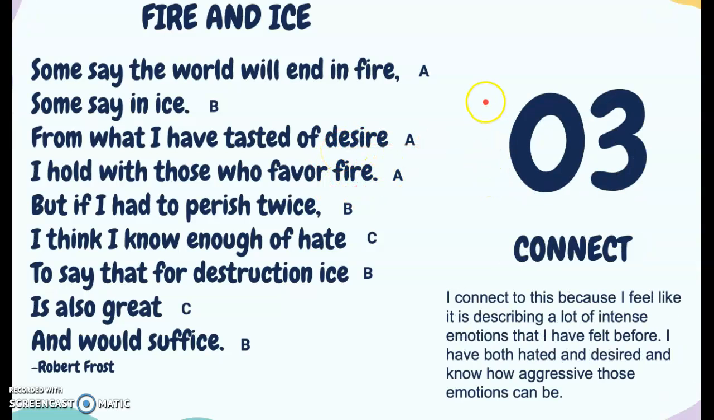So then connecting. So what does this poem make you think of? Is there something in your own life that you connect to with this poem? Is there a different movie or book or other poem that you read that this poem reminds you of? So the big thing that I connected to with this was just the emotion. This poet talks a lot about just really intense emotion of desire and of hate, and I'm thinking to myself, well, I have hated things, I've desired things, so I can relate to that poem in this sense of desiring and hating, just having those really intense emotions.